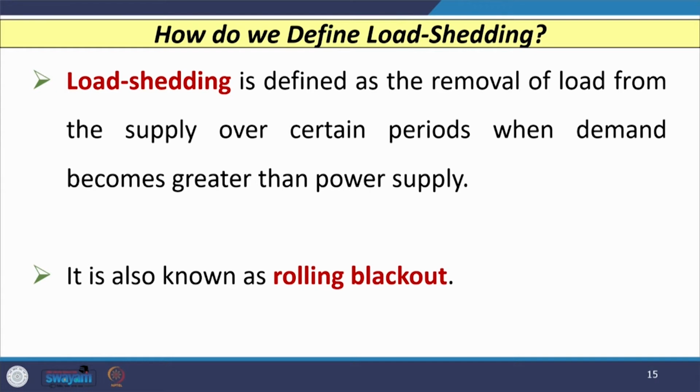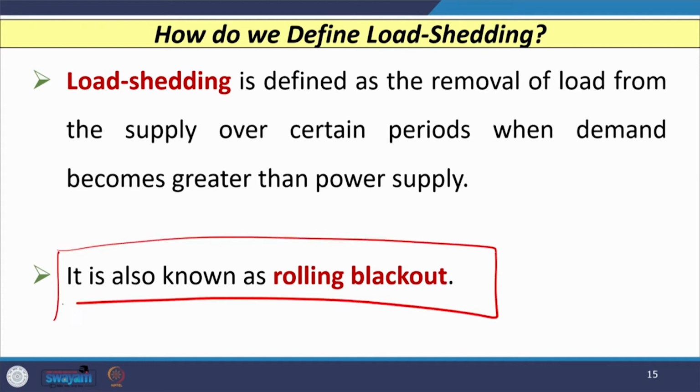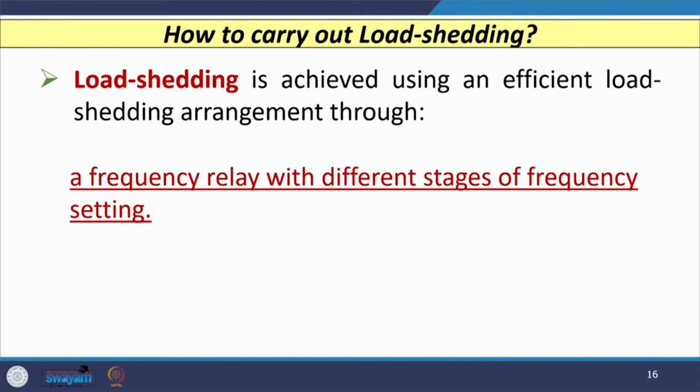So, load shedding is defined as the removal of load from the supply over certain periods when the demand becomes greater than the power supply, and this type of phenomenon is also known as rolling blackout. So, we can say that load shedding is the removal of load from the supply at certain periods. Normally we remove non-critical loads, and this is known as load shedding, and sometimes it is also known as rolling blackout. Now, let us see how we can carry out load shedding.